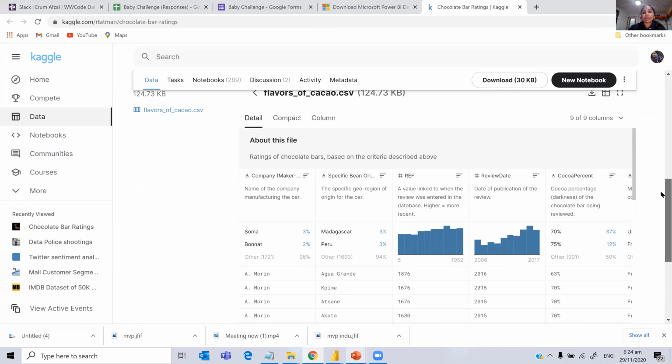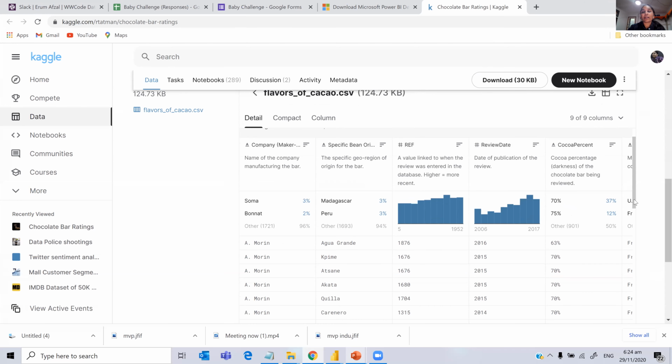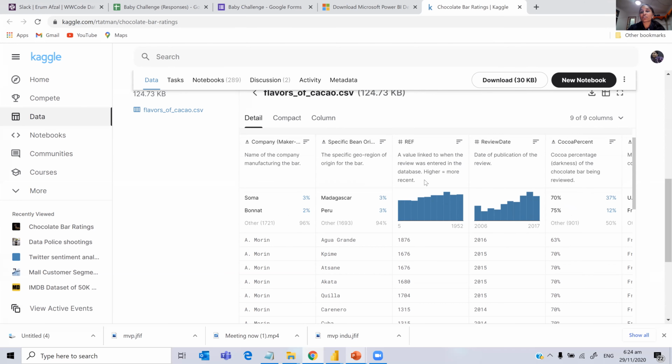And here, it has the name of the company, the maker. So the name of the company manufacturing the chocolate bar, and what is the specific origin of the beans that are being used. And this is just a reference, the ref is the reference to the actual survey link.